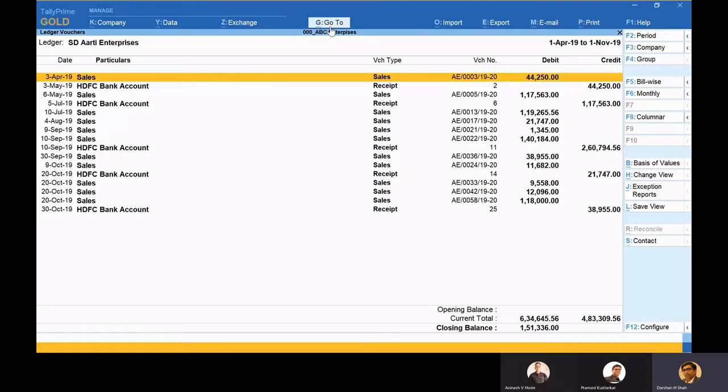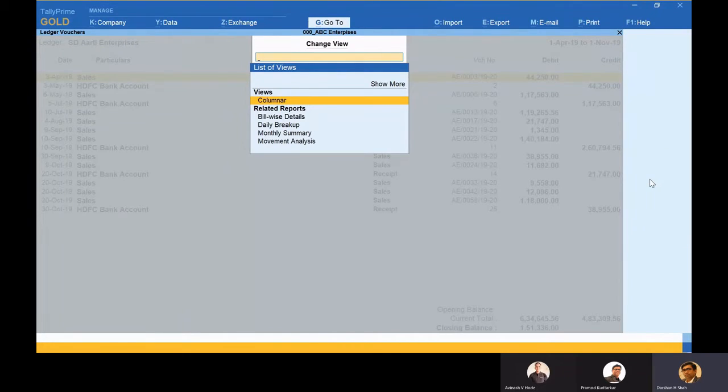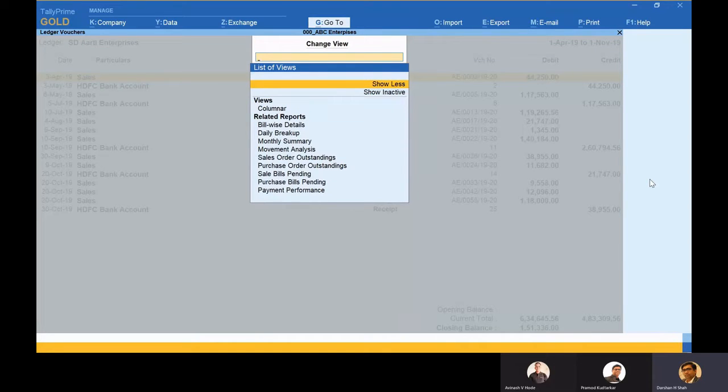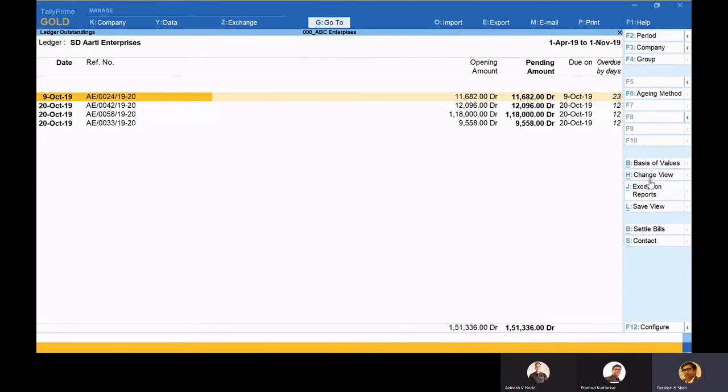But now let me say that if I want to do more analysis for this party, I have a few classical buttons on the right hand side, which are uniform across Tally in all the reports. Whichever report you see, you will be able to see these few buttons which are common and very useful, and there is a lot of meaning behind this. So let me take you to this ledger, and let's say I want to change view. Change view means that if I want to see the same ledger from a different angle, I can see it. Let's say I want to see it bill wise, so I click this and I am able to see it bill wise.